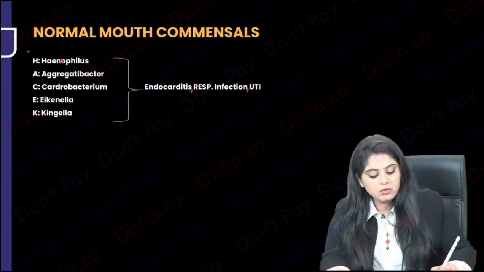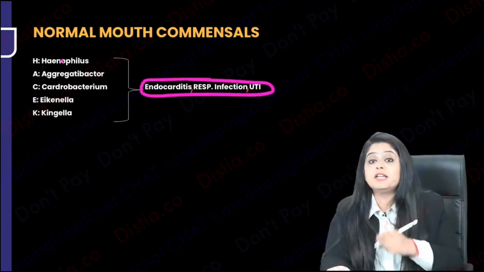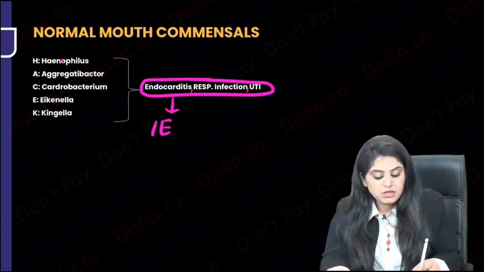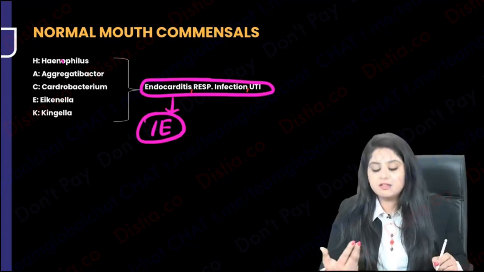Now we can come down to the next part, that along with this Hemophilus, we have something called the HACEK group. What is this HACEK group? Because this is very famous, especially in endocarditis. You must have seen it in your modified Duke's criteria for infective endocarditis. They can also cause respiratory infections and UTI.